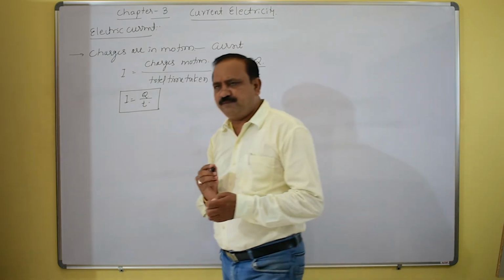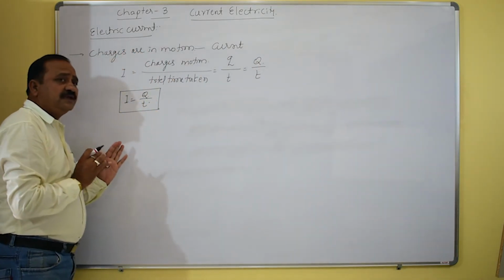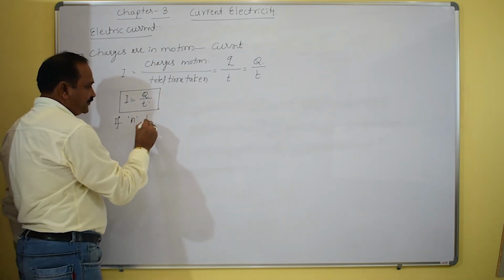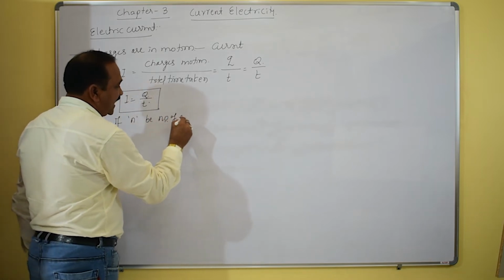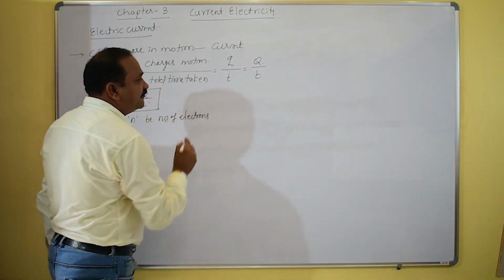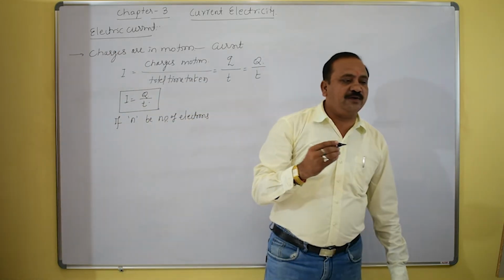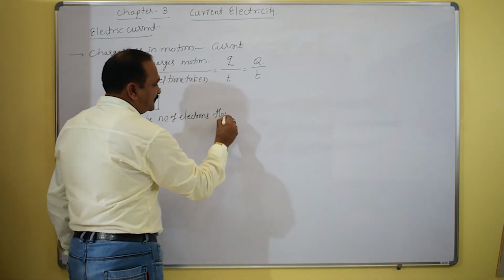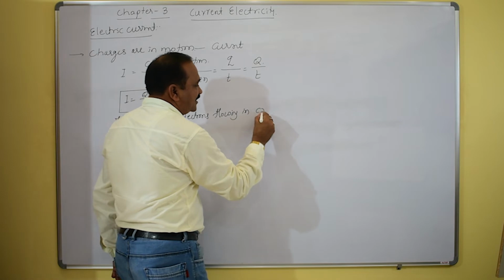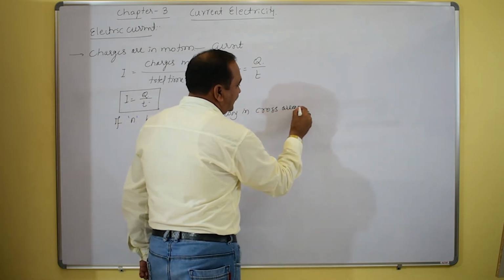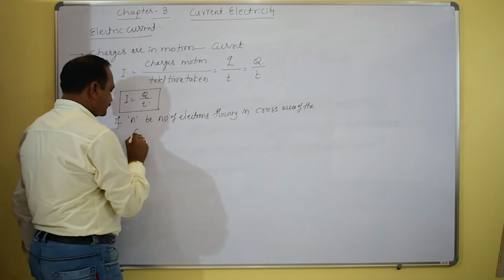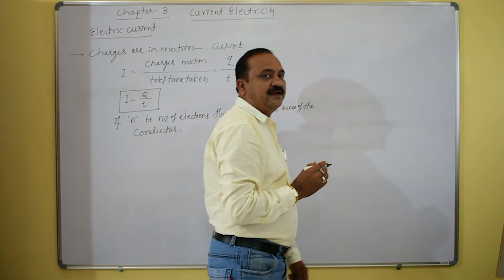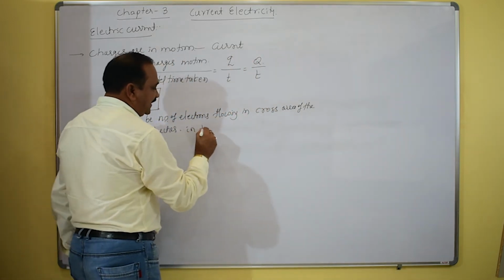In the same expression, suppose N is the number of electrons flowing through the cross-section area of the conductor in a particular time t.